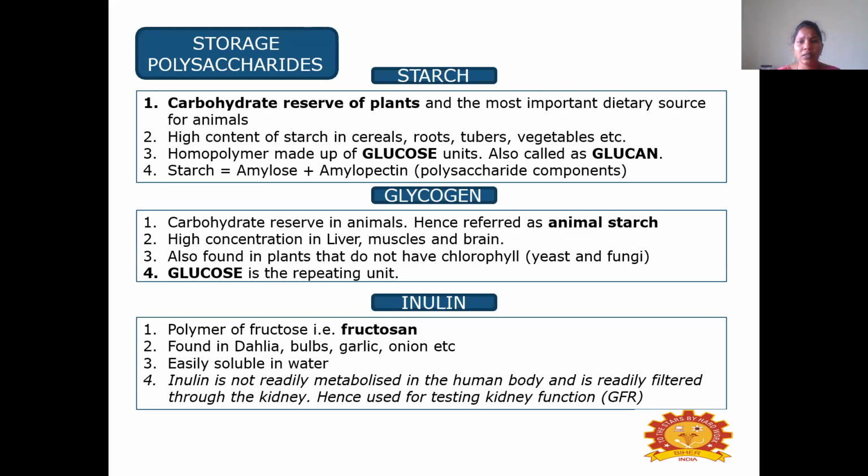Coming to the glycogen, the carbohydrate reserve in animals, hence referred to as animal starch. It is in high concentration in liver, muscle, and brain. It is also found in organisms that do not have chlorophyll, for example, yeast and fungi. Glucose is the repeating unit in glycogen, so it is a homoglycan.